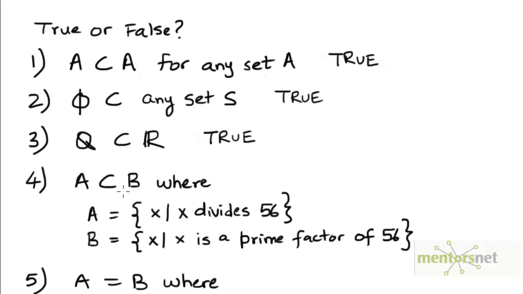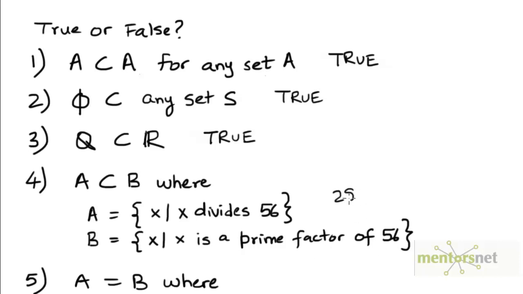The fourth claim is that A is a subset of B where A and B are defined in the following way. A is a set of objects X such that X divides 56. So A is basically the set of all factors of 56. B is the set of all the prime factors of 56. Is A a subset of B? Well, anything that's a prime factor of 56 must be a factor of 56 as well. But it's not necessary that a factor of 56 must necessarily be a prime factor of 56.